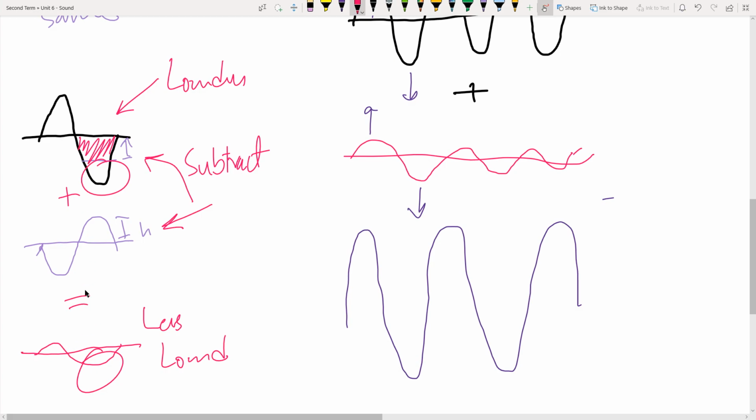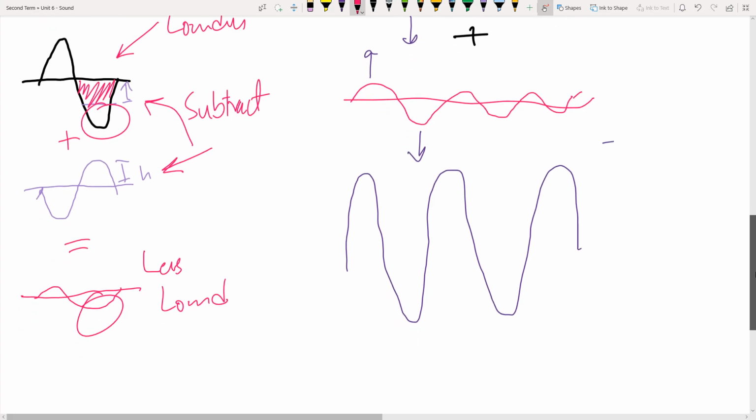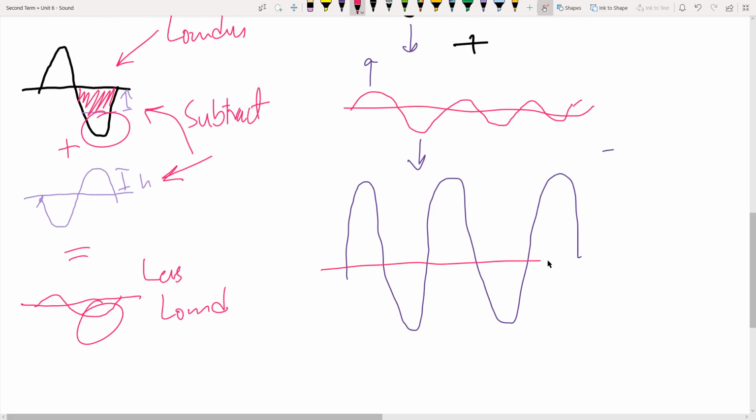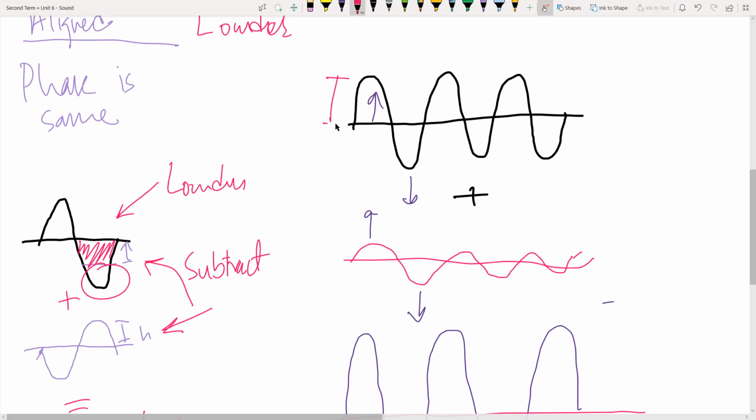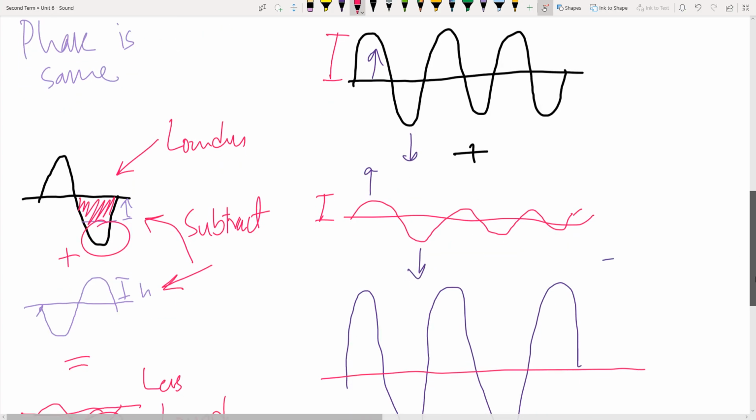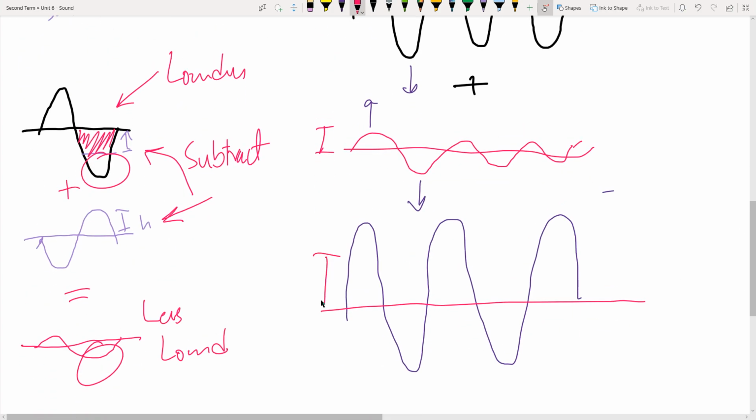Now, obviously I'm using a drawing pad, so it's a bit slippery and I cannot make perfect drawings over here, but somewhat it's understandable how interference works. Over here, as you can see, this plus this added up to give you this louder sound. So this was one and this was the other that added up. Over here we had subtraction.